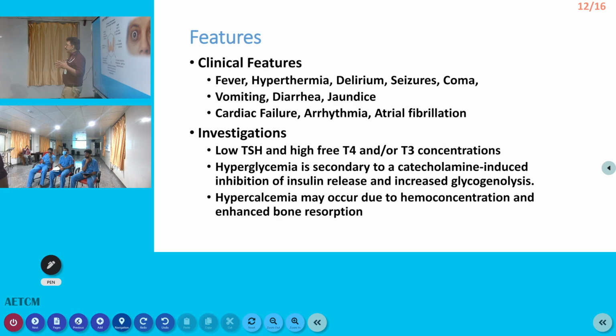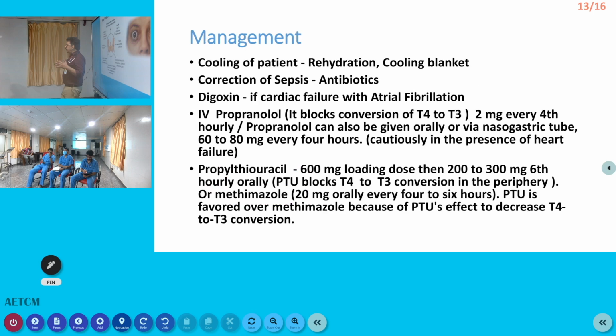Now, two other investigations I didn't mention. One is that the patient can have hyperglycemia. The other is that the patient can also have hypercalcemia. But once you remove the thyroid gland from the patient, what is the common presentation to the emergency room? That is hypocalcemia. Okay. Here, hypercalcemia can be one of the presentations and hyperglycemia can be one of the presentations that can be associated with hyperthyroidism.